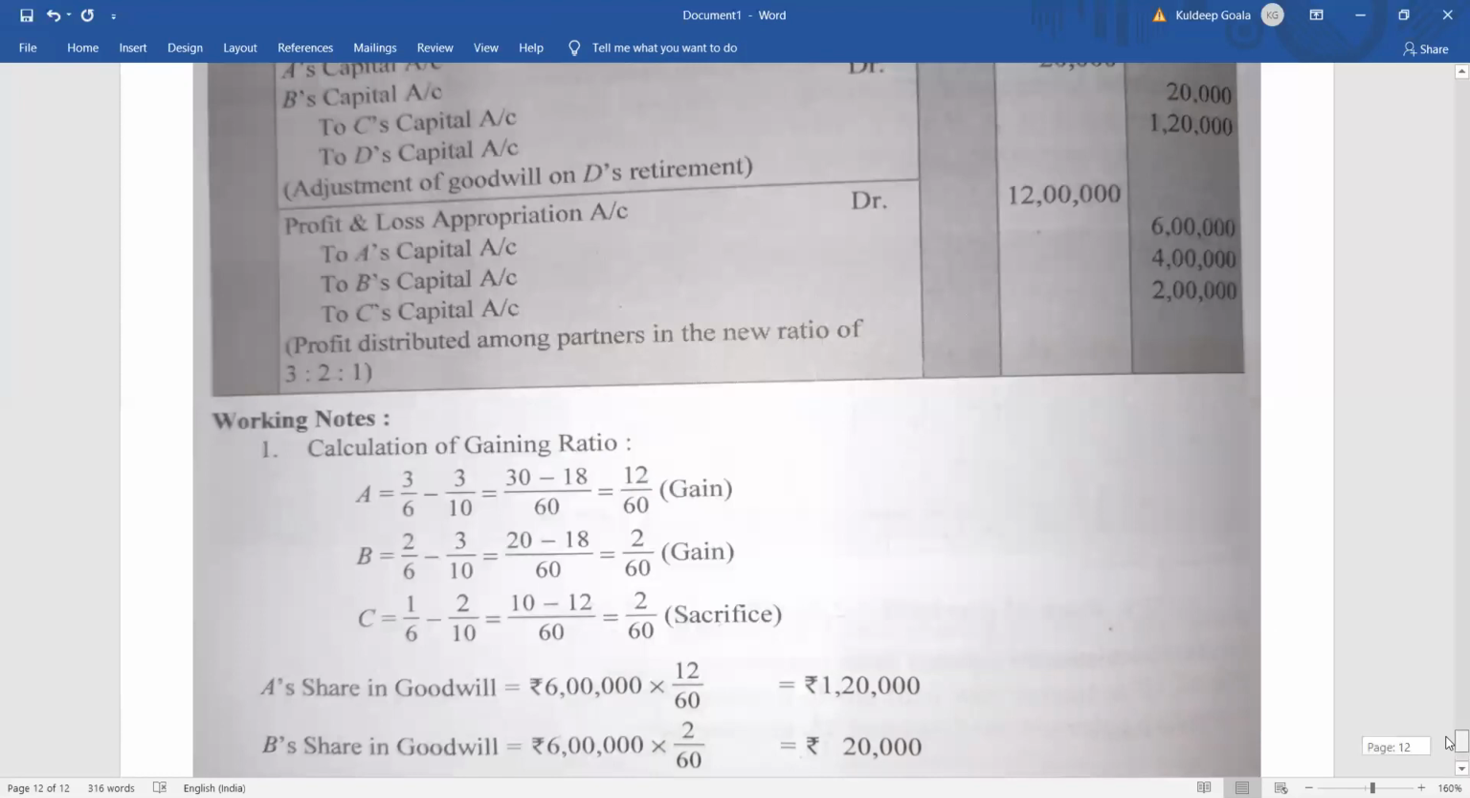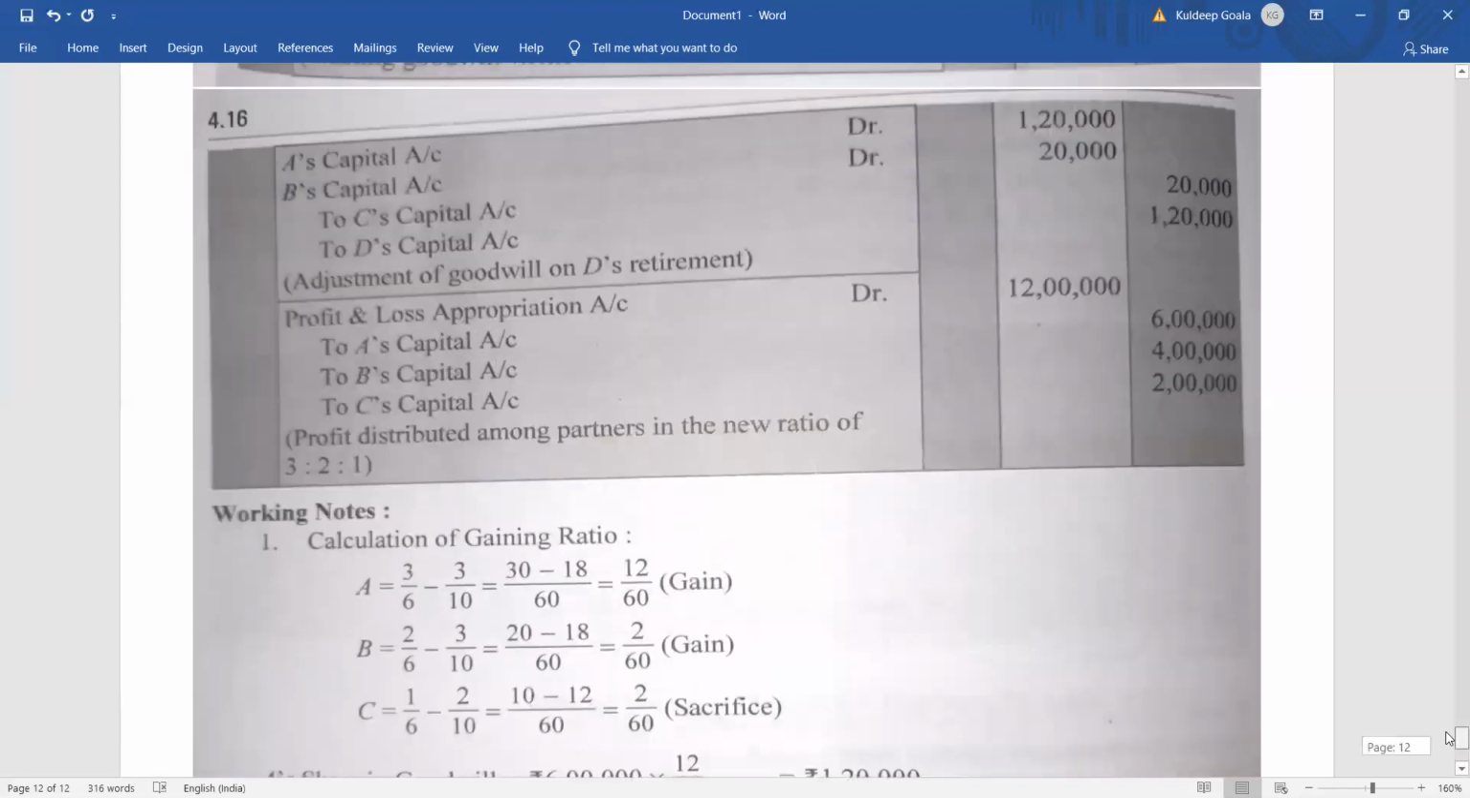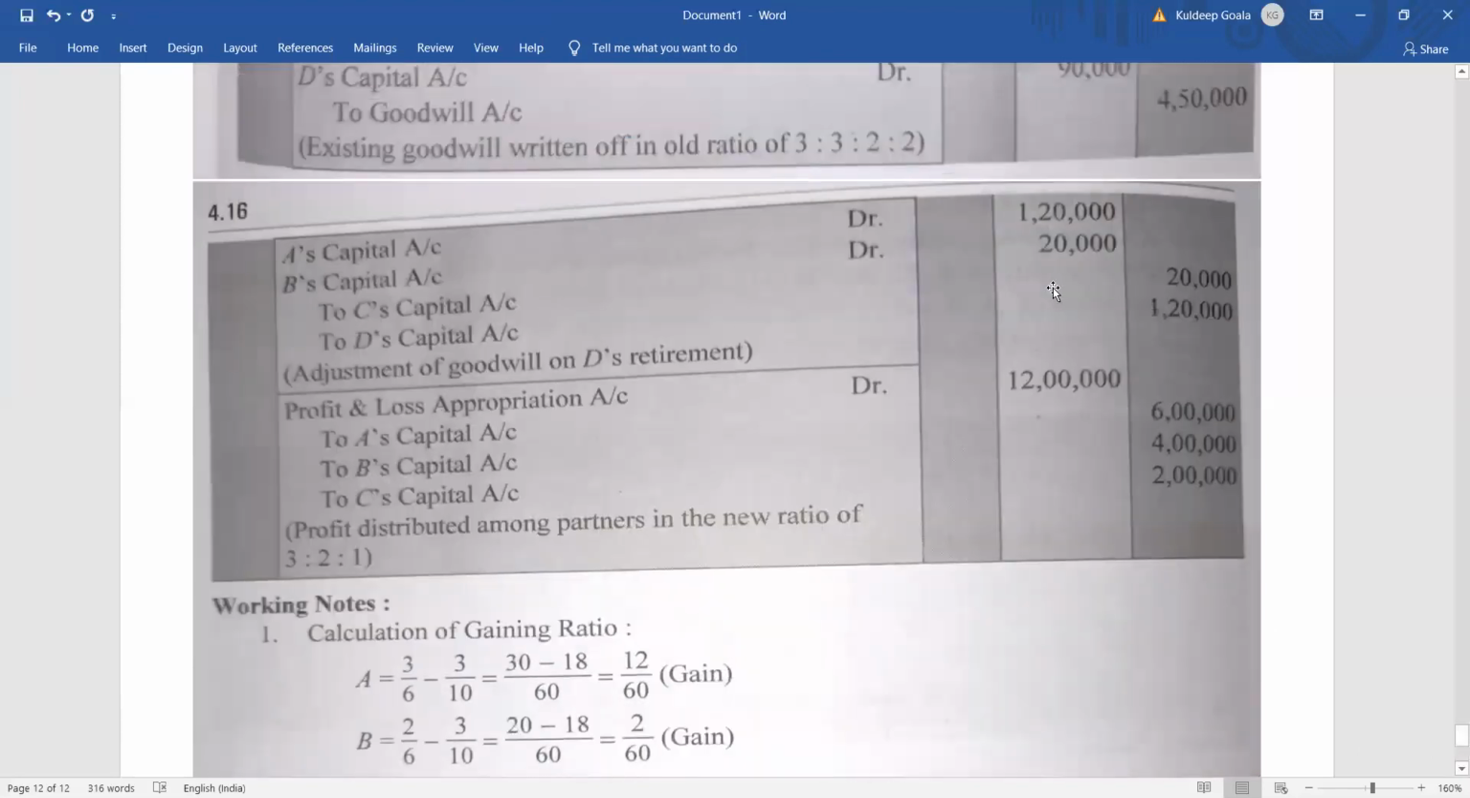So the journal entry you can see here: A's capital account debit, B's capital account debit, to C's capital account, to D's capital account. How much is it? A's capital account debit 1,20,000, B's capital account debit 20,000, to C's capital account 20,000, to D's capital account 1,20,000. Clear? Okay, fine.